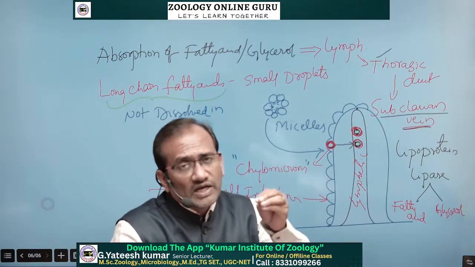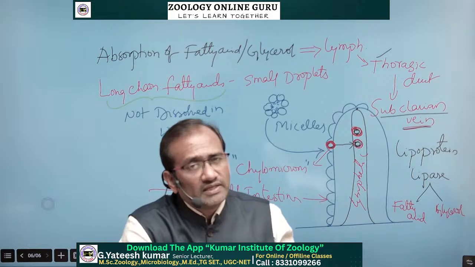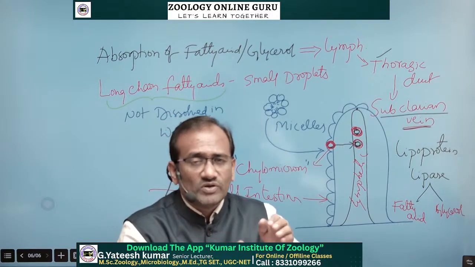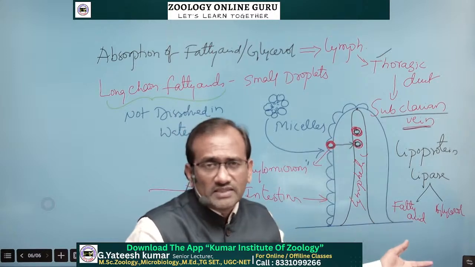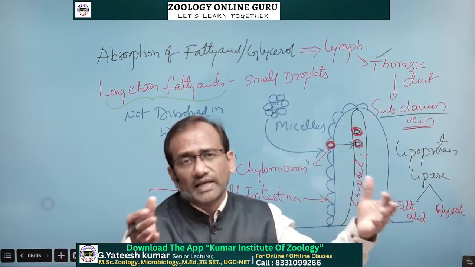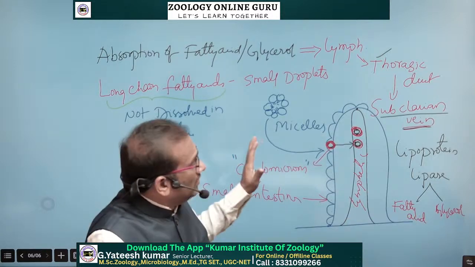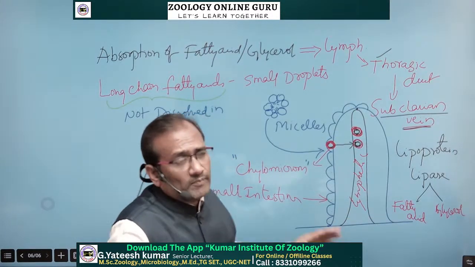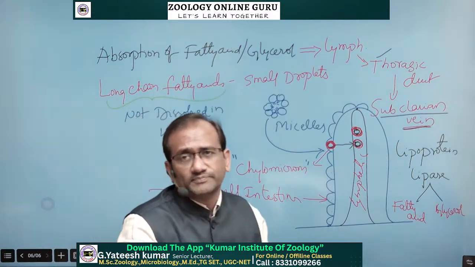In the cell cytoplasm, the lipoprotein lipase enzyme is present. That lipoprotein lipase enzyme once again breaks the chylomicrons into fatty acids and glycerol, and then the cell utilizes those fatty acids and glycerol. So this is the transportation and absorption of these fatty acids and glycerol.